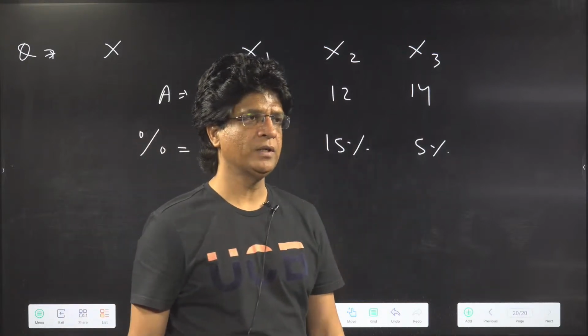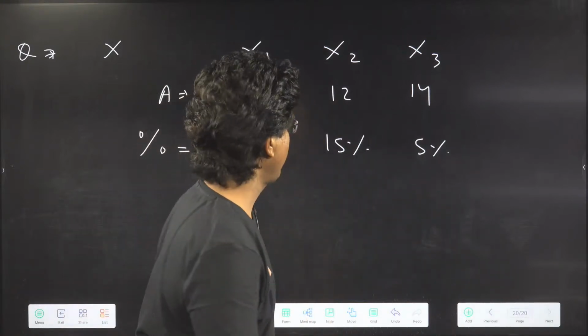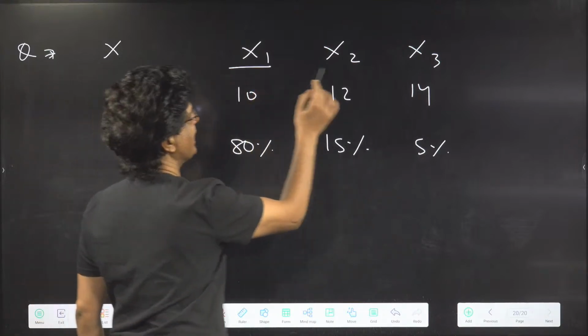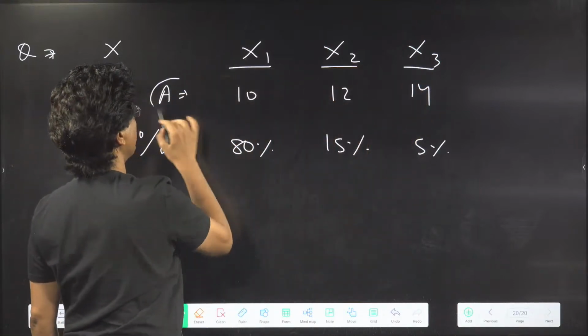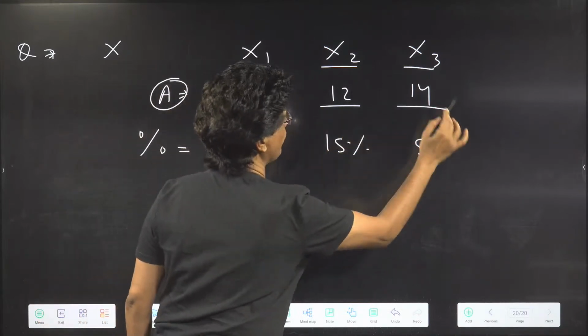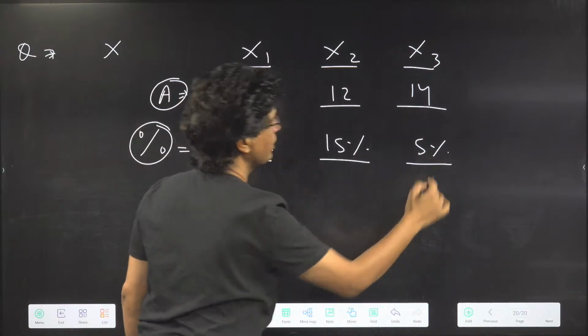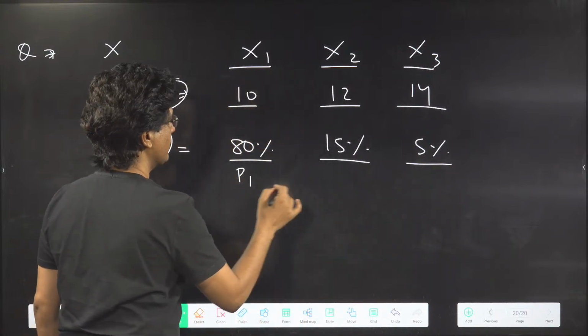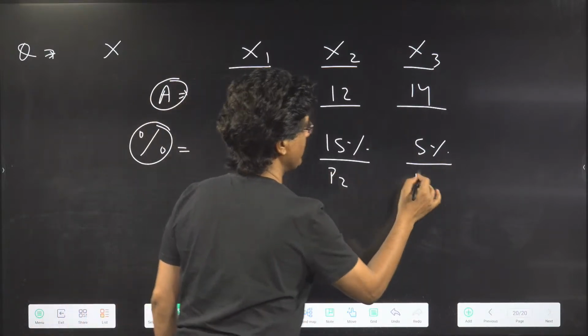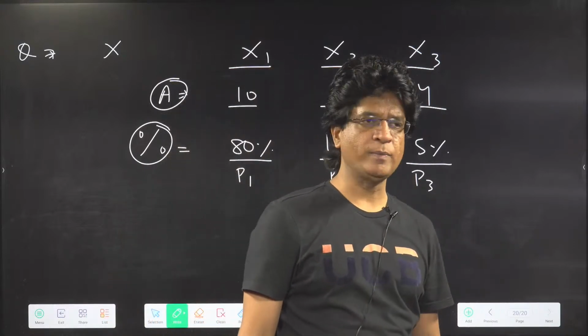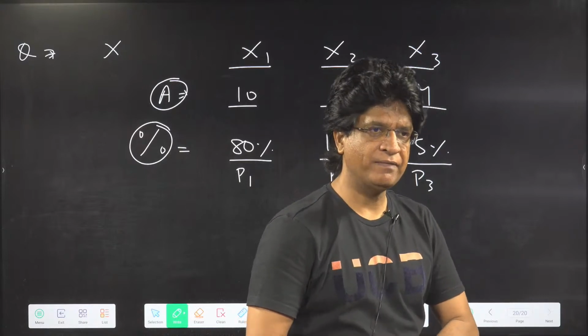So there are three isotopes of the element X, X1, X2, X3. Their atomic masses are 10, 12 and 14, and their percentage occurrences are 80%, 15% and 5%. I'll call them P1, P2 and P3. Find its average atomic weight.